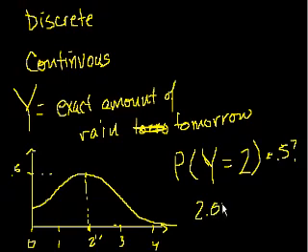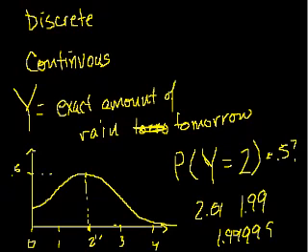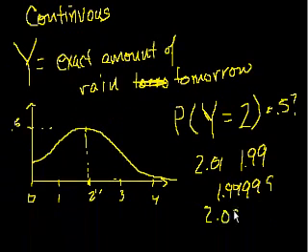Not 2.01 inches, not 1.99 inches, not 1.99999 inches, not 2.00001 inches, exactly 2 inches of rain. There's not a single extra water molecule above the 2-inch mark, and not a single water molecule below the 2-inch mark. And it's essentially zero, right?